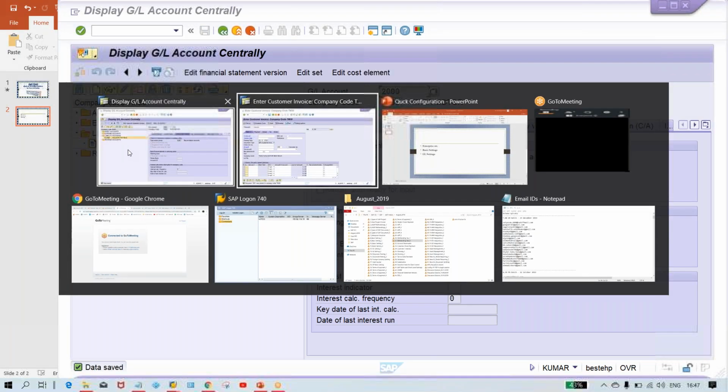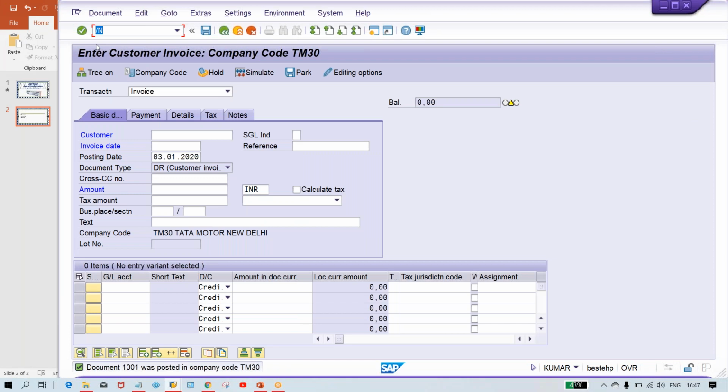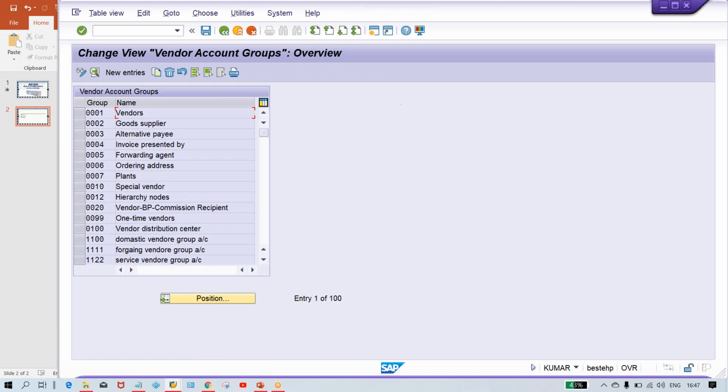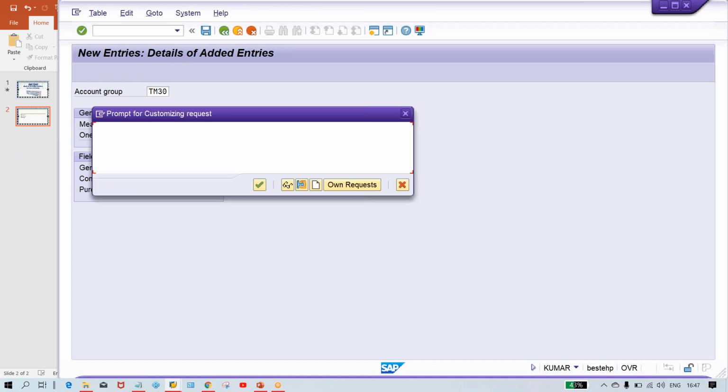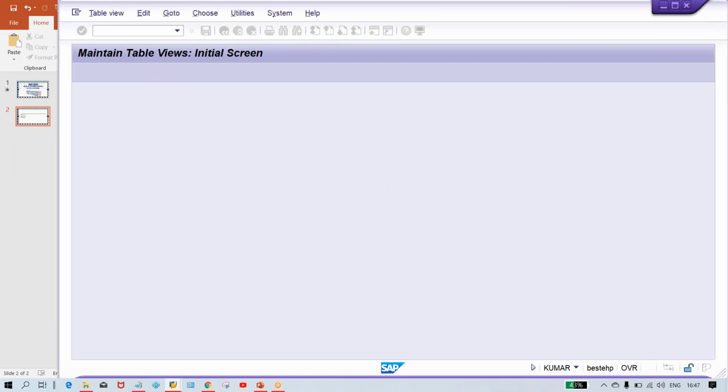The next one, guys, is OBD3. First of all, you have to set up the account group, again TM30 itself. Here we can give it and save it, and then the number range. Don't create a new number range, guys.